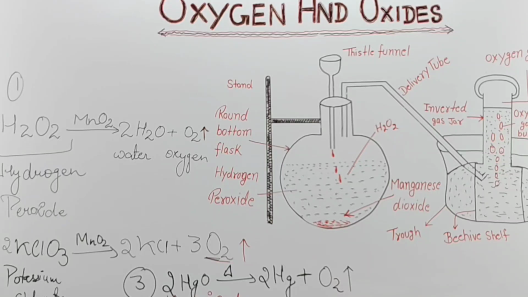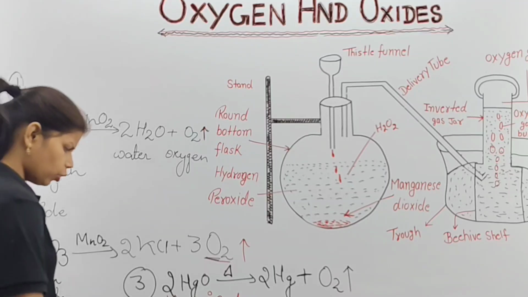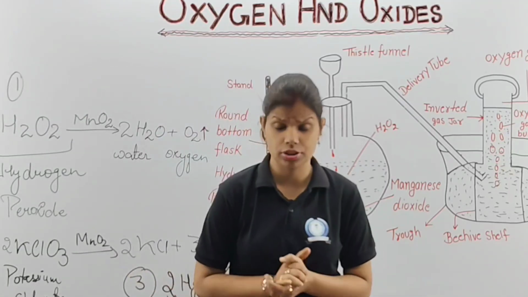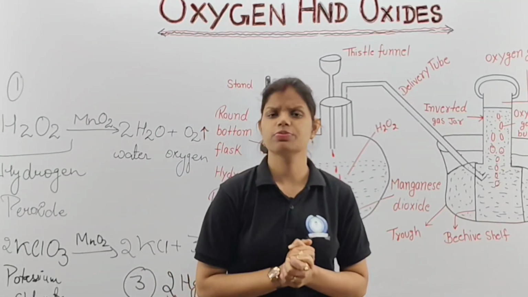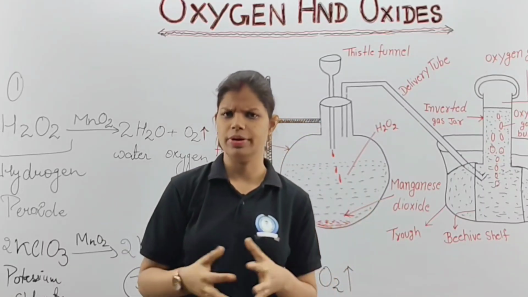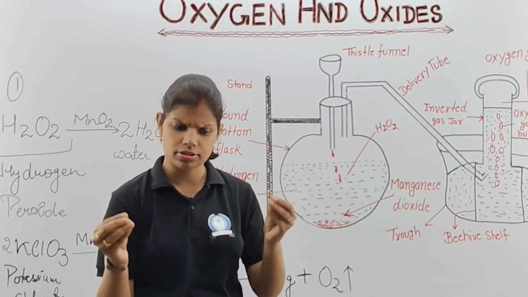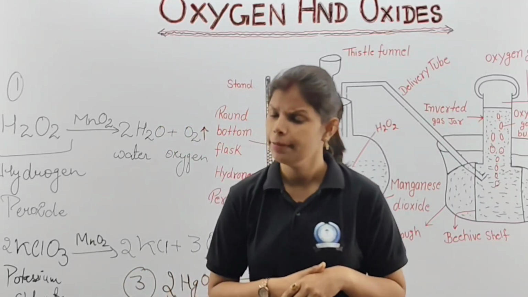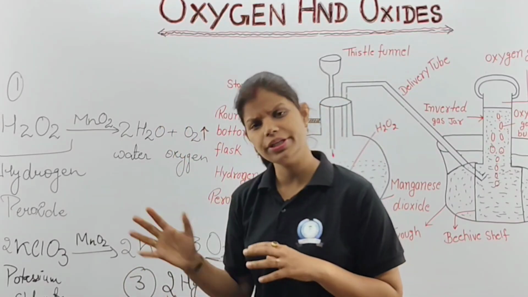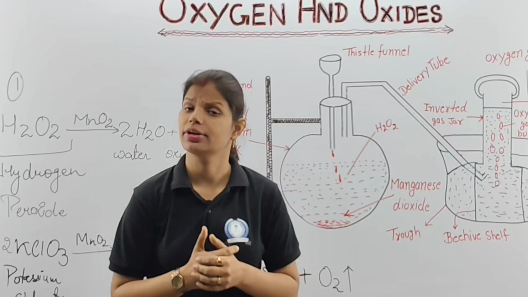Okay, children. Now, we are going to end this class. I hope the things are understood till here. Preparations we have done. In upcoming videos, we are going to learn about the chemical and physical properties as well as the classification of oxides, as well as differences also. So the important things you have learned until here, please recall again and again to understand them better.